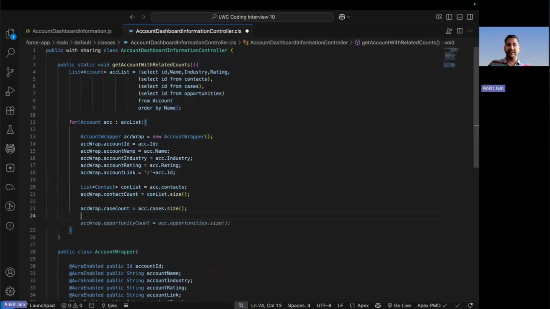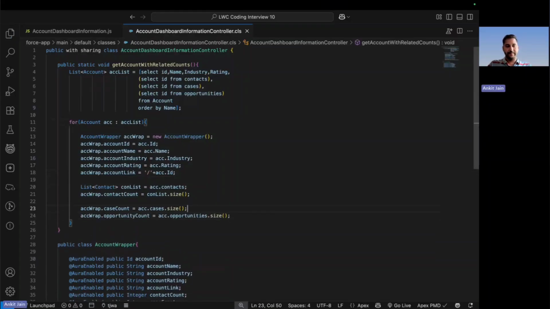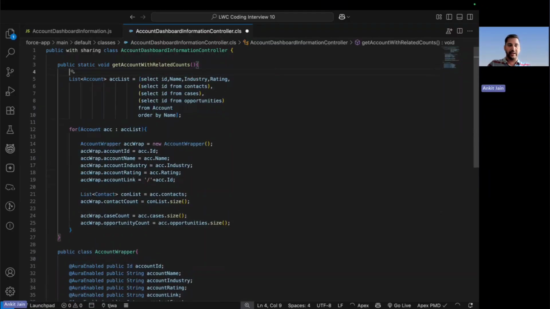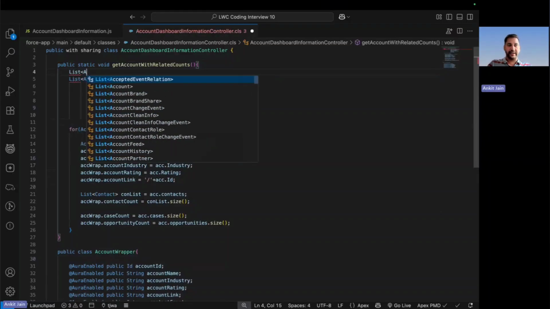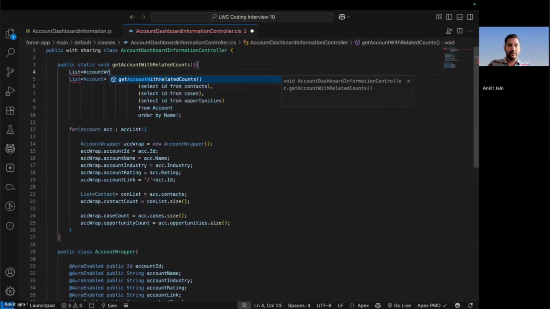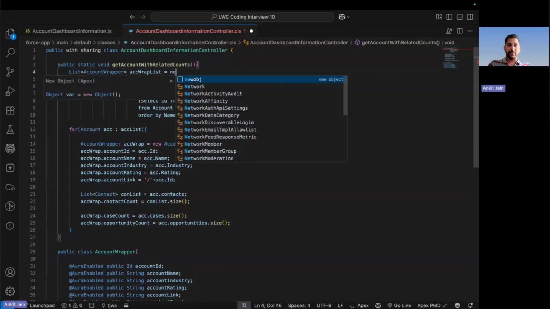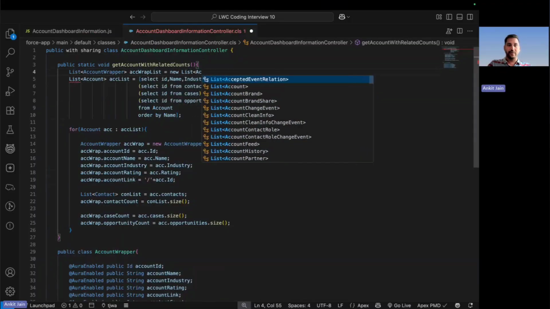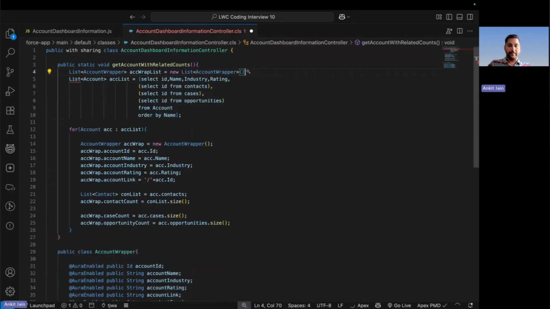And finally, the last thing that I am doing here is getting the opportunity count as well. But again, this is only one record. There can be multiple records available. So here I will create the list of account wrapper: account wrap list is equal to new list of account wrapper.